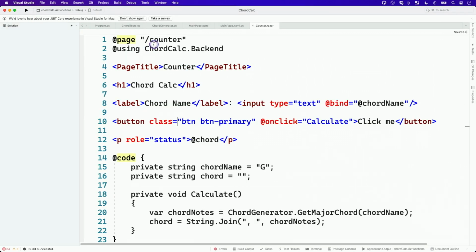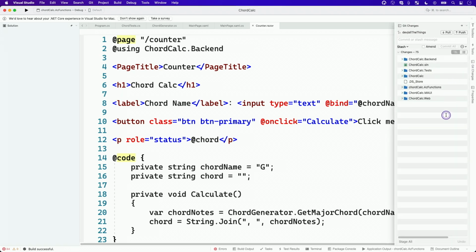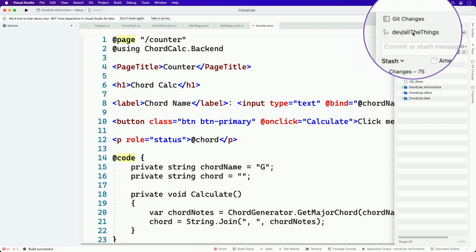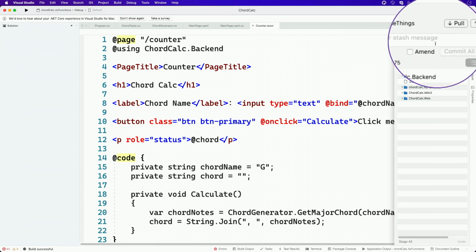The last thing I could do here would be to commit these, and I'll show you here. This is the new Git Changes window in 2022 for Mac. So previously we had a whole different way of working with Git source control. Now the Git Changes window is similar to what you might be familiar with on Windows. It's a very focused tool window you can have to the side, and you can go ahead and use it to coordinate all your efforts around pulling and pushing your changes.